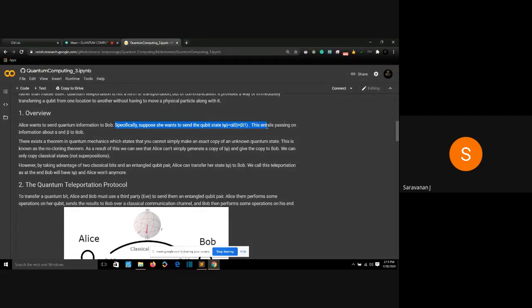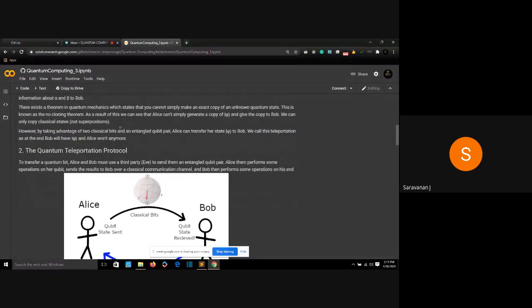This entails passing information about alpha and beta to Bob. Let's say they both make a NOT gate. This is passing the information of the qubit, which is a NOT gate, to Bob. There are many other states of information, not only a NOT gate, but for example we are considering a NOT gate. So Alice wants to transfer a NOT gate from her to Bob.